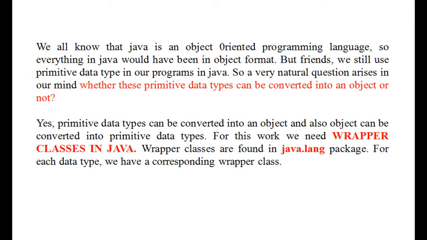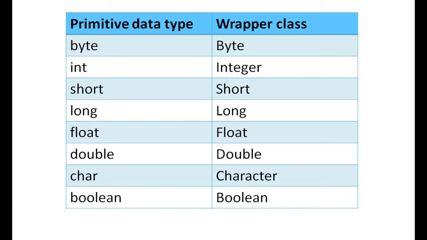Wrapper classes are found in the java.lang package. For each data type, we have a corresponding wrapper class. So, here is a table showing the primitive data type and the corresponding wrapper class. Wrapper classes are very easy to remember, as only the first letter is in uppercase and the rest of the characters are the same as the primitive data type, except for int and char data types. Just have a look at those two rows very nicely.